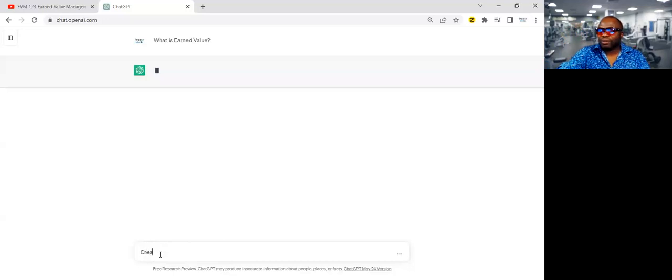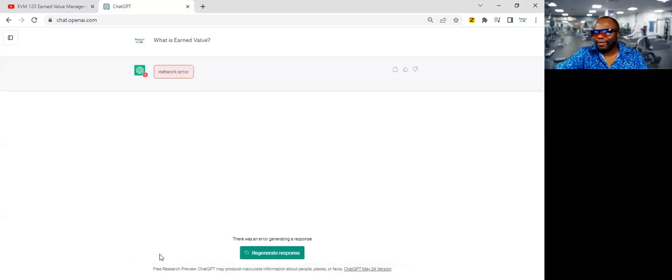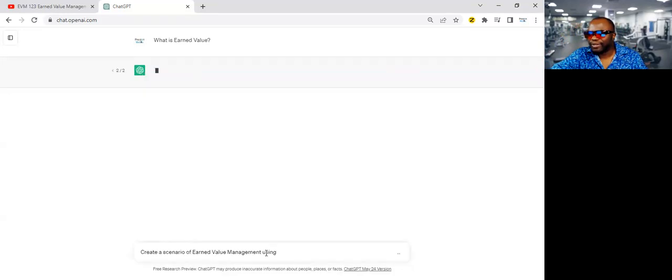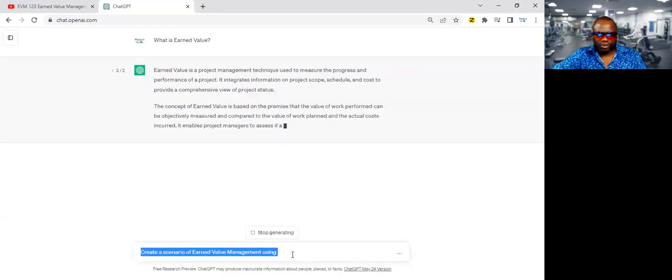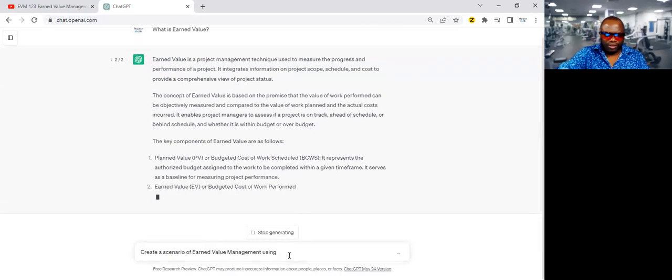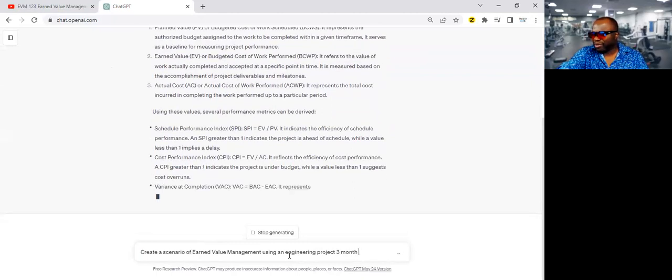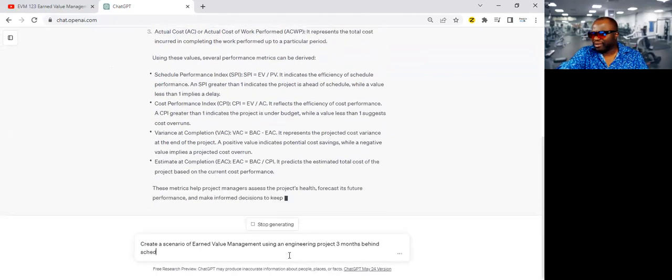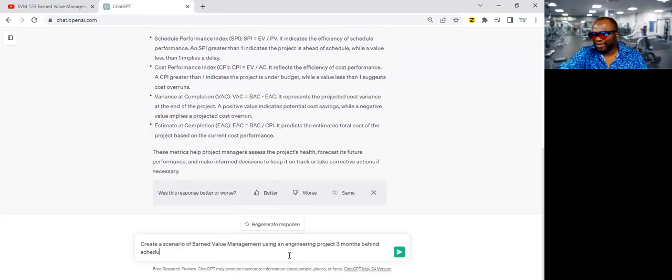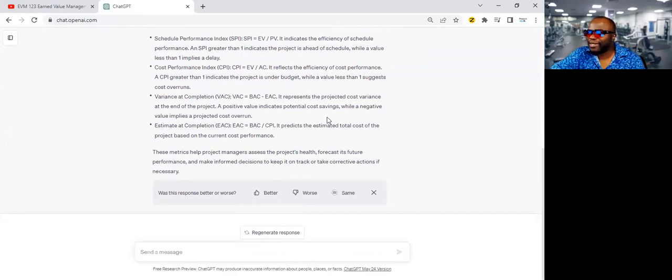I would say, create a scenario of earned value management using an, oh, network error. It didn't even let me finish. Using, okay, now it's caught up. Using an engineering project 3 months behind schedule and over budget. All right, so I'm going to ask it this next, but let's see what it's given us here.